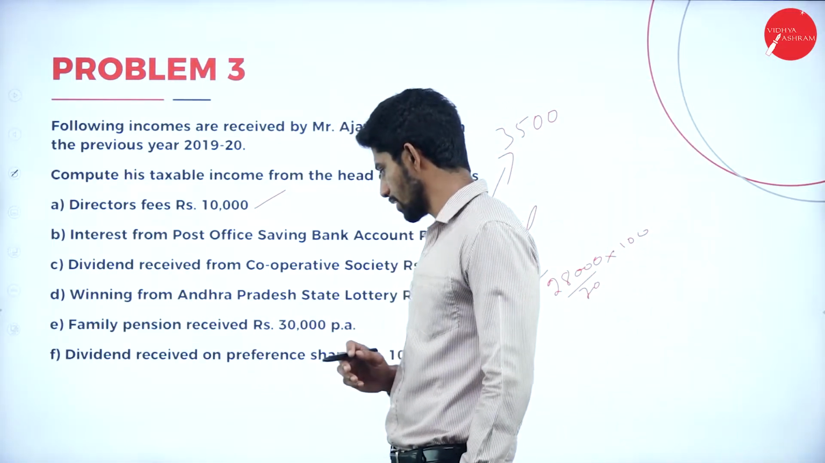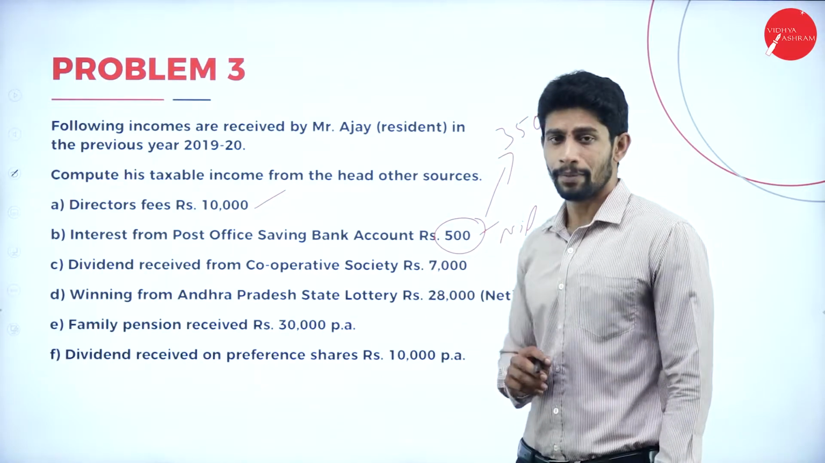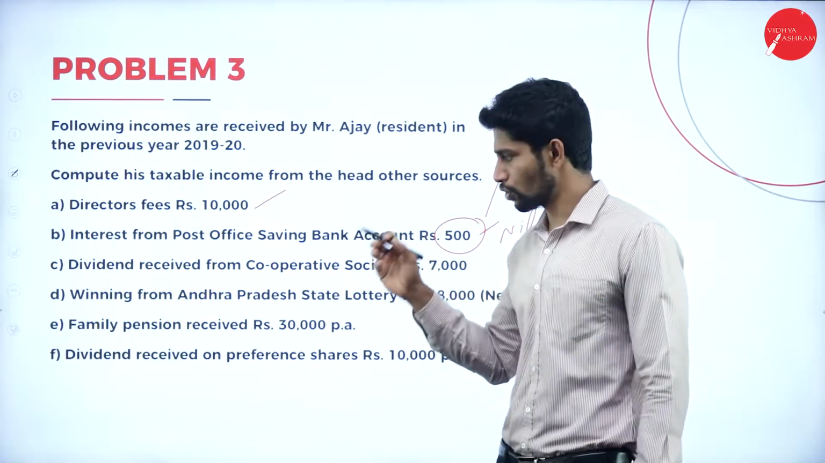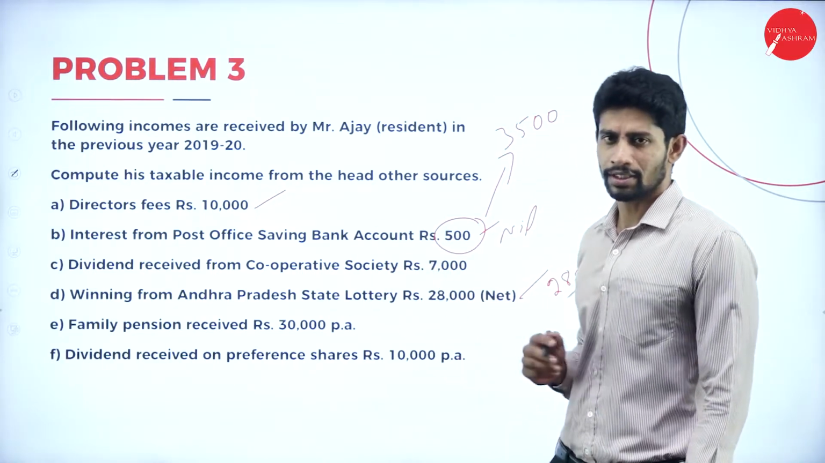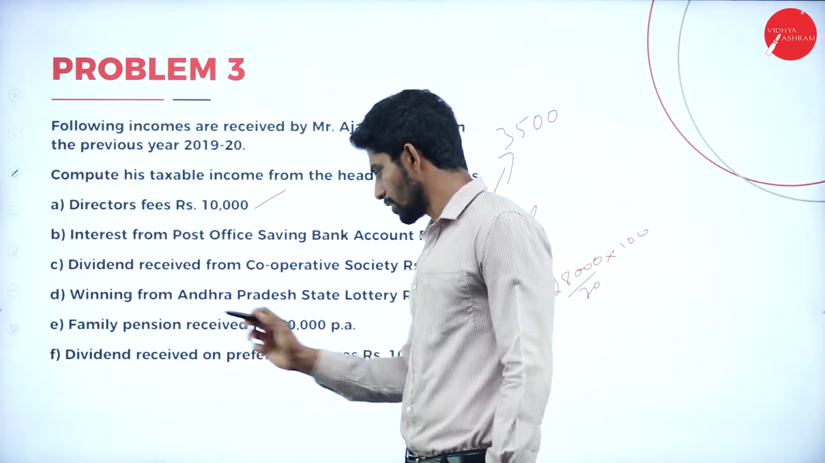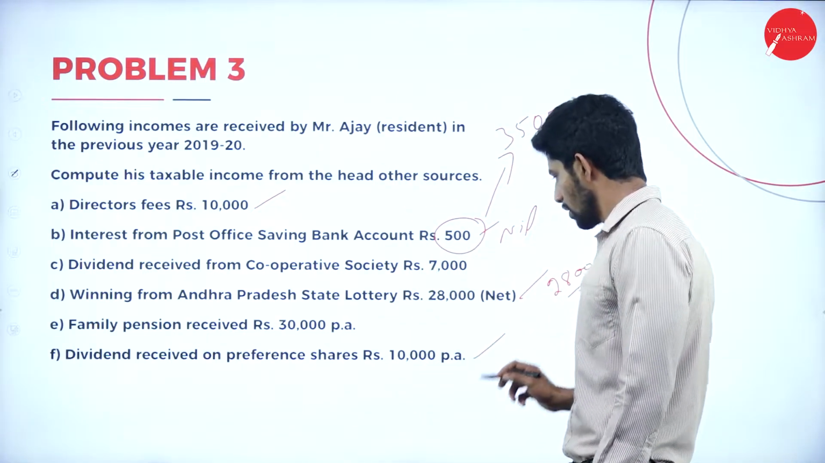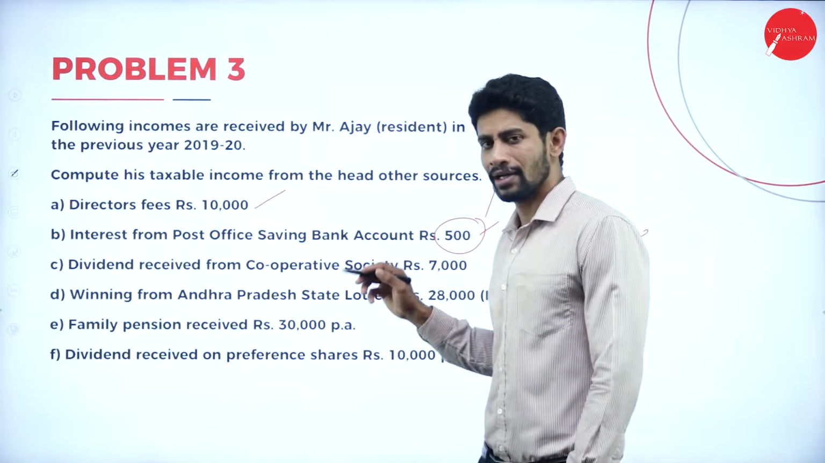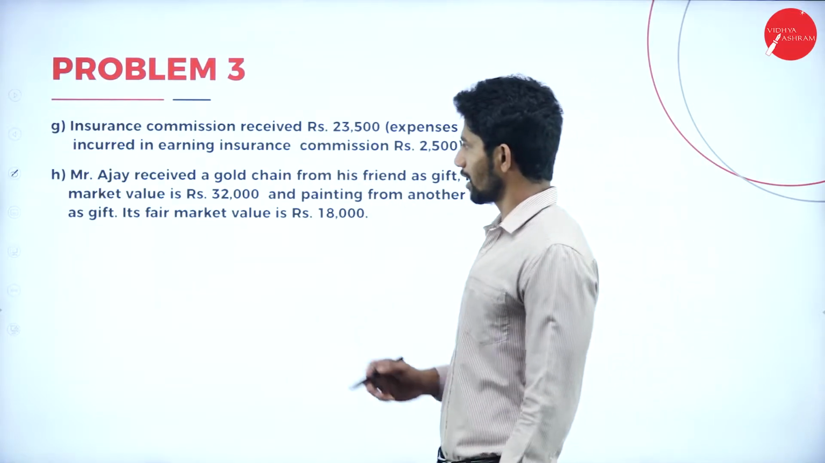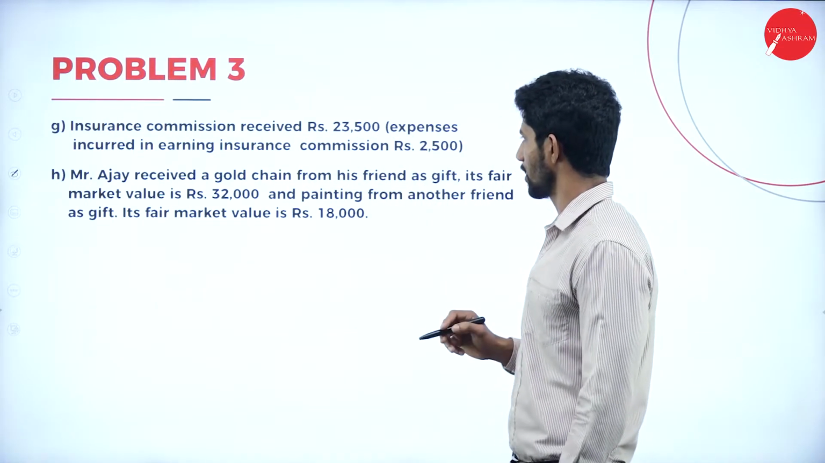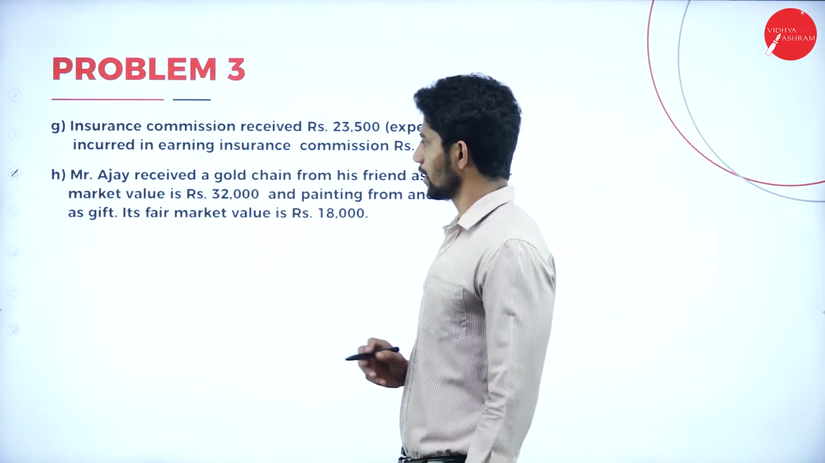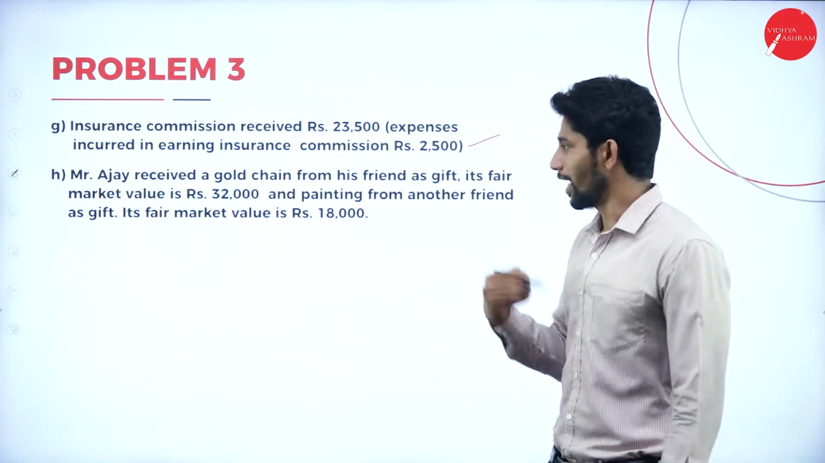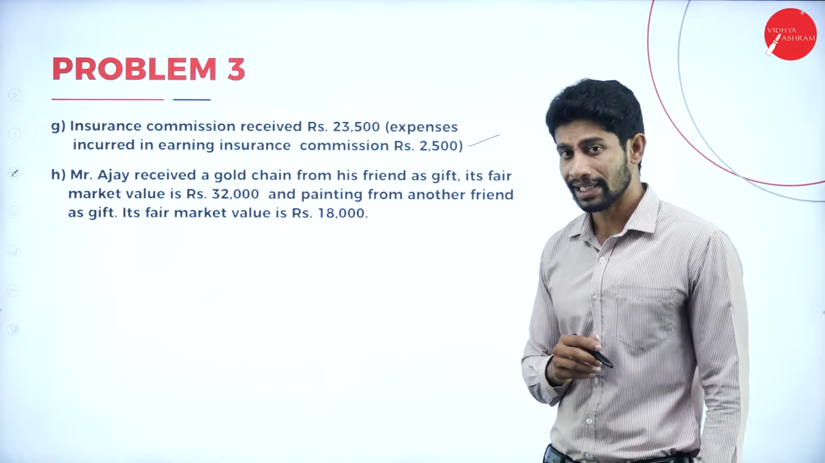Next, family pension received, rupees 30,000 per annum. Yes, we have certain rules and regulations and deduction or some limit with respect to family pension. We will see to that while solving the problem. Next, dividend received on preference shares, rupees 10,000 per annum. Yes, it is fully taxable. 10,000 rupees is fully taxable in the hands of the assessee. Next, insurance commission received rupees 23,500. Expenses incurred in earning insurance commission is rupees 2,500. So deducting 2,500, the remaining 21,000 will be taxable.